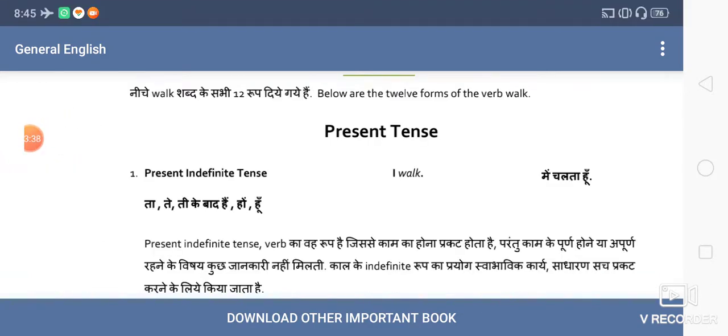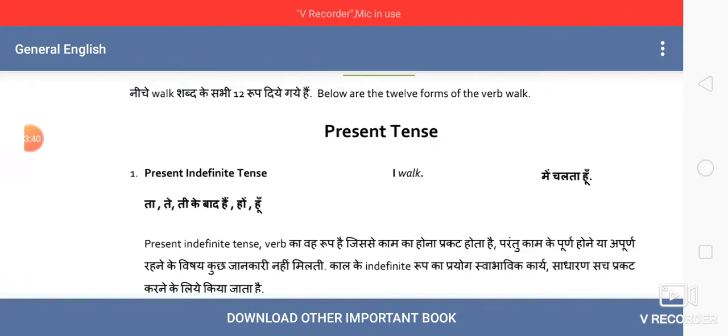There are again four subcategories of each tense. Like if you say present tense, it will have four categories: present indefinite tense, present continuous tense, present perfect tense, and present perfect continuous tense. So let's start today with present indefinite tense.